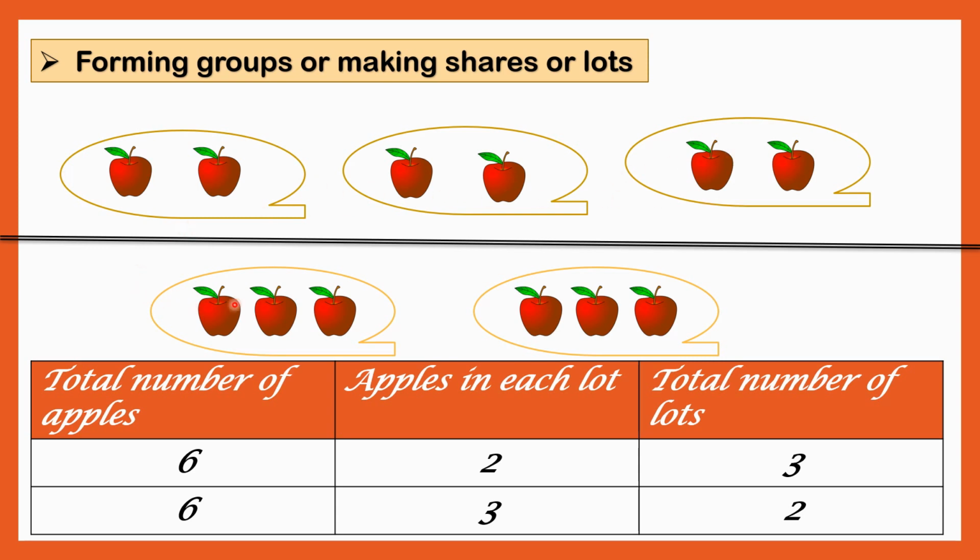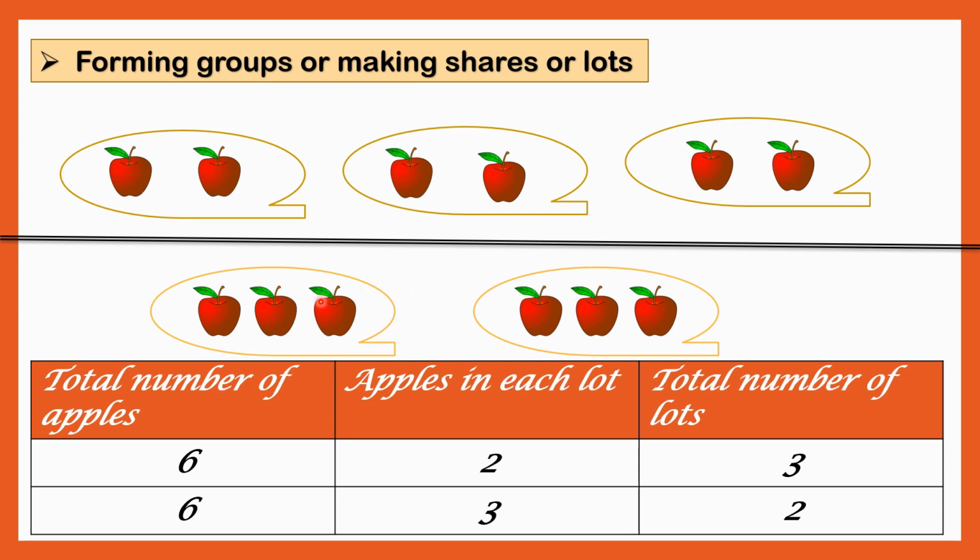Now the second one here. Okay. So here also how many apples were there? 1, 2, 3, 4, 5 and 6. So there are total 6 apples. Okay students, now how many lots are there? Yes, there are 2 lots.